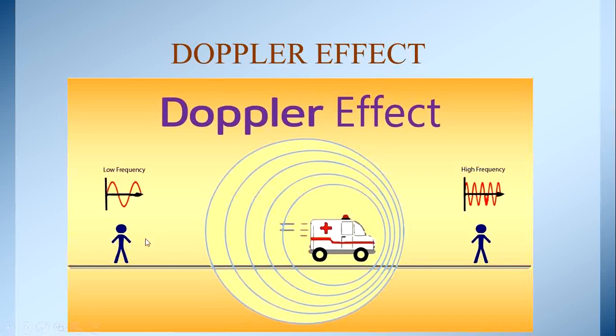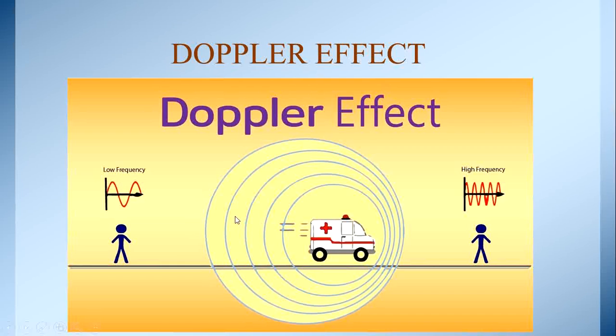Now here also a listener. Now a vehicle is moving away from the listener. What happens here? The pitch decreases, the sound decreases, low frequency and high frequency. A vehicle moving towards the listener, frequency is high. A vehicle moving away from the listener, frequency is low. Now here an apparent change takes place in the frequency.